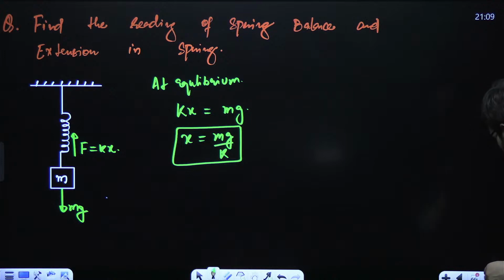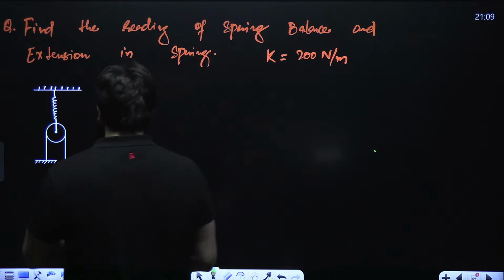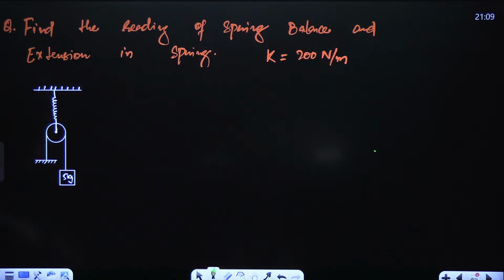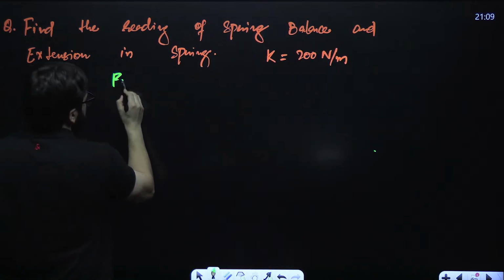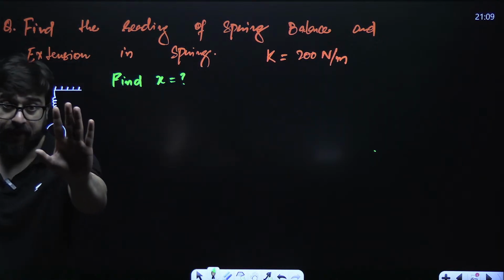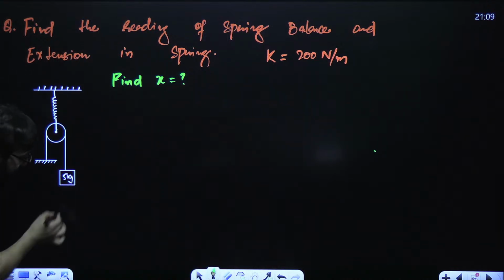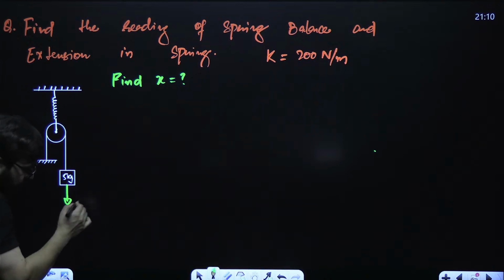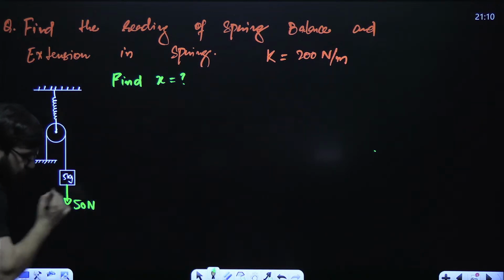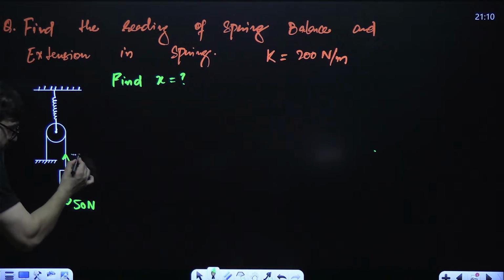Let's suppose they ask you a question something like this. Find the extension in the spring over here. This is the spring. You have to find the extension, x. Guys, wait for me, please. I have got a block over here. On this block, in the downward direction, force will act, that is 50 Newton, mg. And here it will be tension, T.